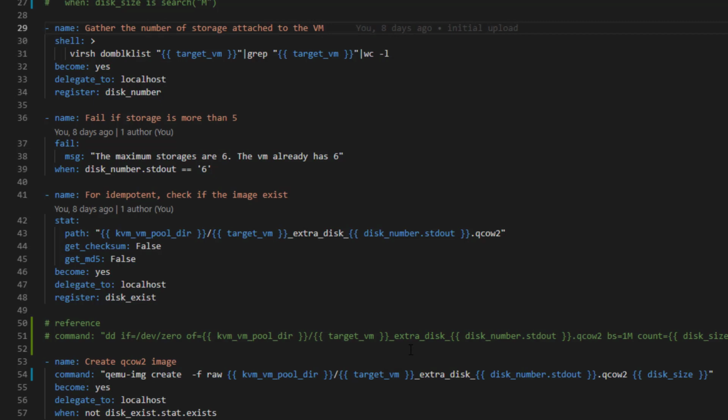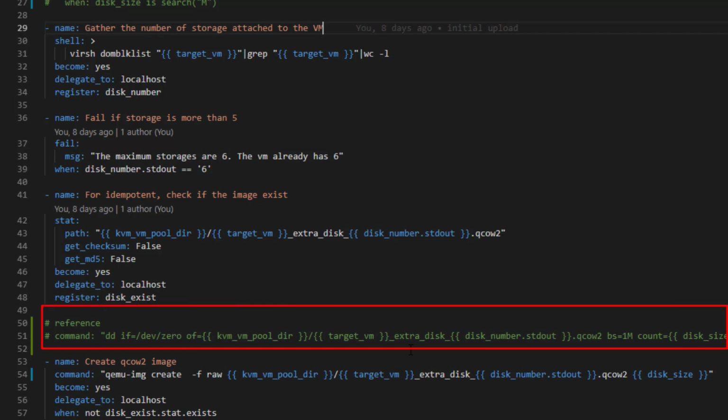As you see, there is one more commented out command line. It is what I used before. I created the image using the DD command line. This is the way to pre-allocate the disk, but it takes a long time. It may be 20 gigabytes takes 3-4 minutes. However, if you want to create several VMs, it takes a long time. For example, for 5 VMs, you need to wait 20 minutes to create them.